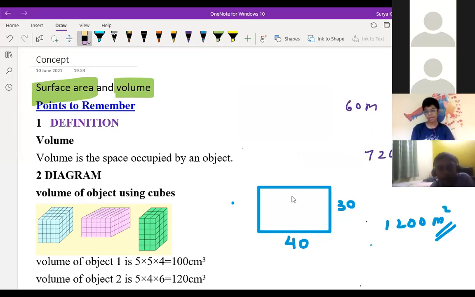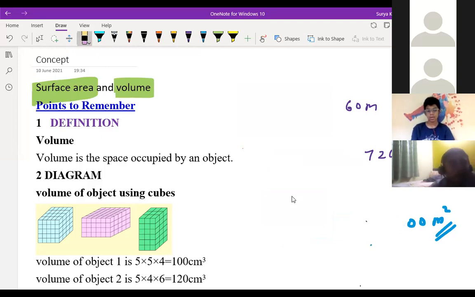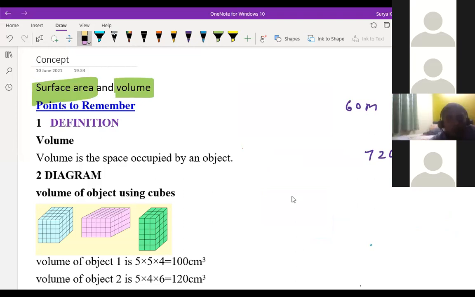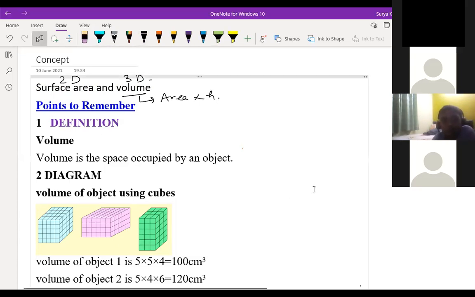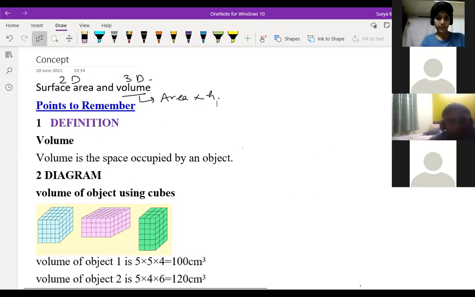Area is for walls or land, a two-dimensional thing. It will come either as length and breadth, or breadth into height, or height into length. Understood, children? So area is two-dimensional and volume is three-dimensional. Got it? Volume is nothing but area multiplied by height. Anyone having doubts in surface area and volumes?